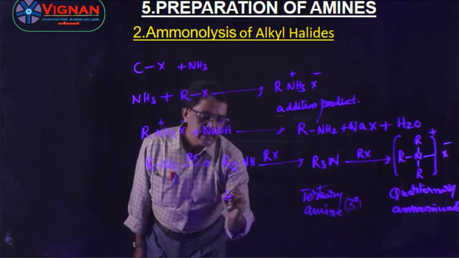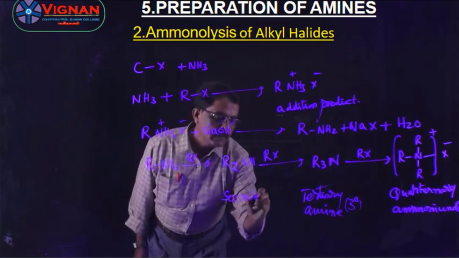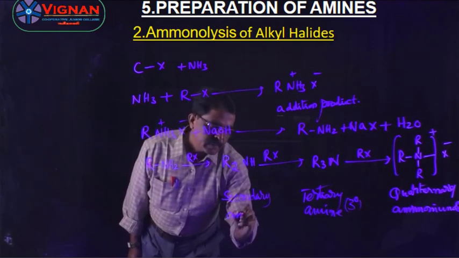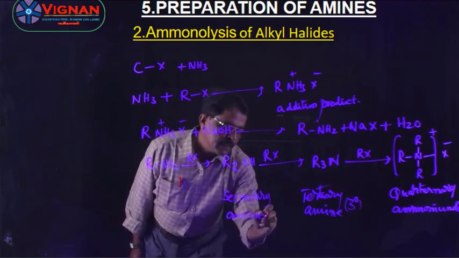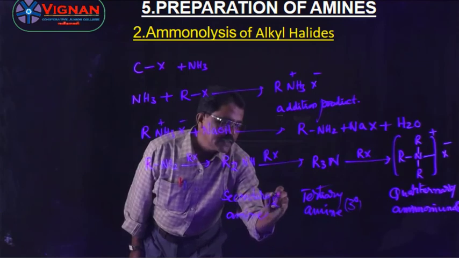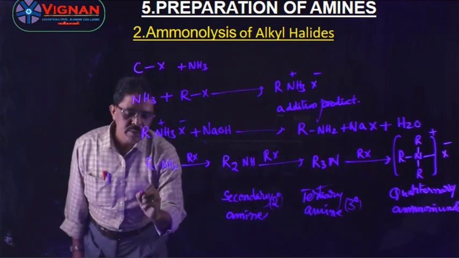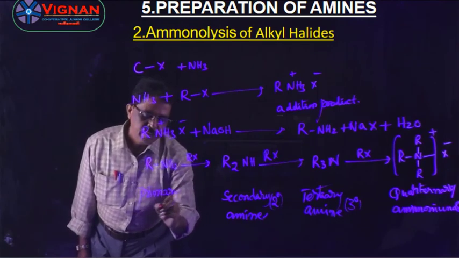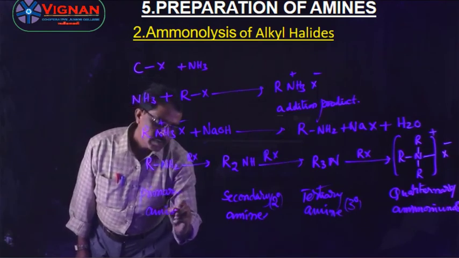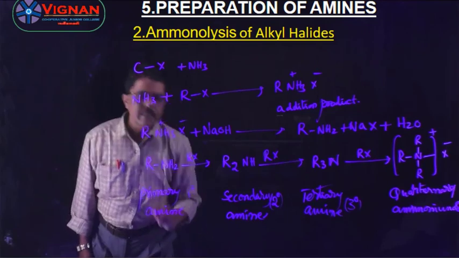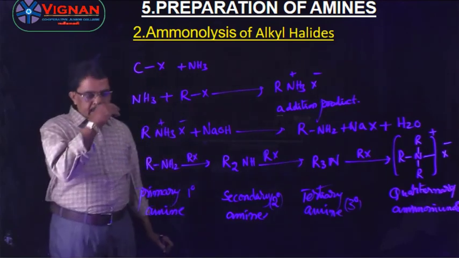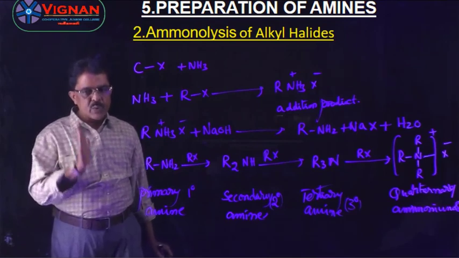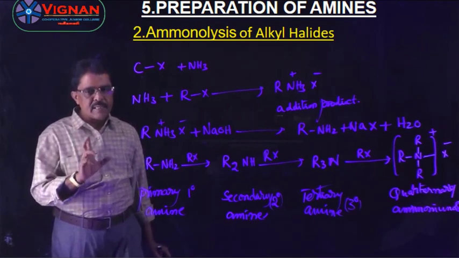Here the secondary amine means 2 degree amine. This one is the primary amine, primary amine means 1 degree amine. So we discussed the classification of amines: 1 degree amines, 2 degree amines, 3 degree amines, primary, secondary, tertiary.